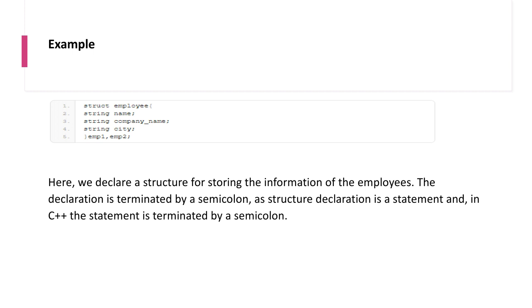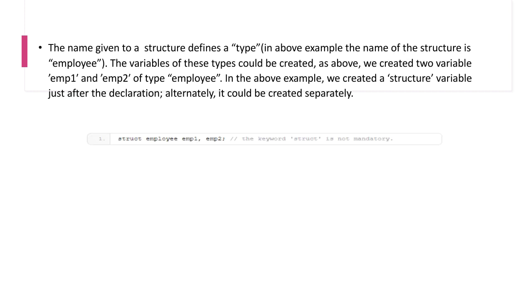Alternately, it can be created separately also, right? So like this, struct employee emp1, emp2. The keyword struct is not mandatory here. So if you want to create it separately, the members of the structure variable can be initialized or accessed by using a dot operator.